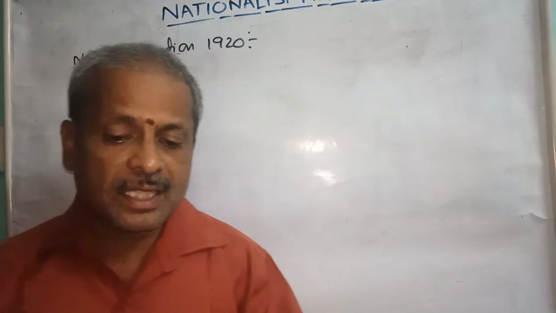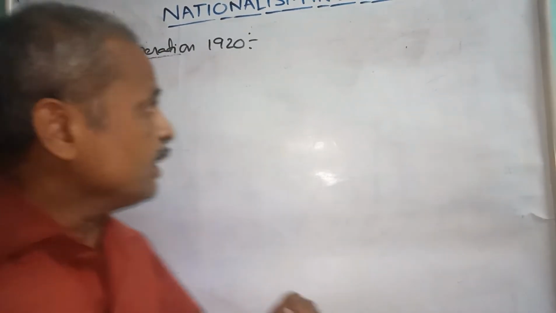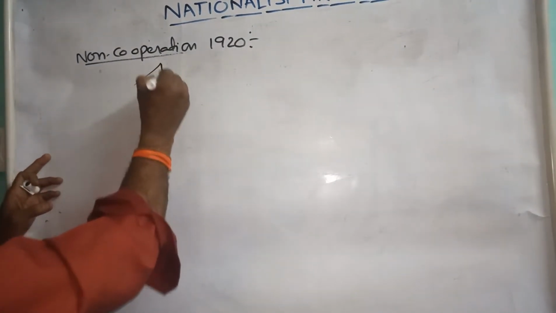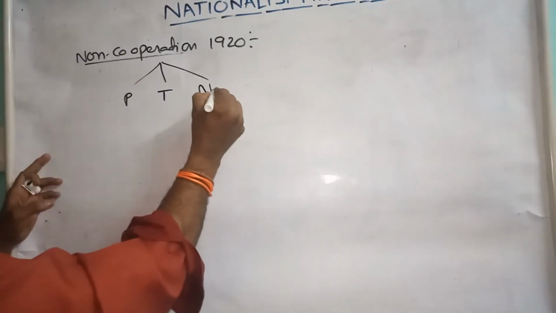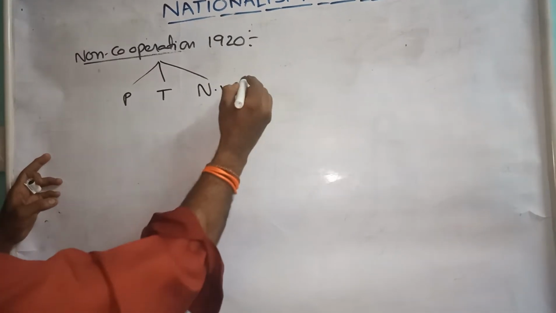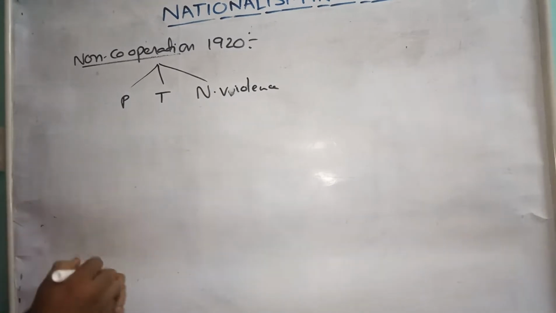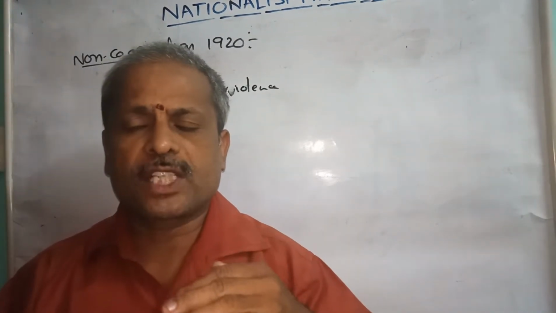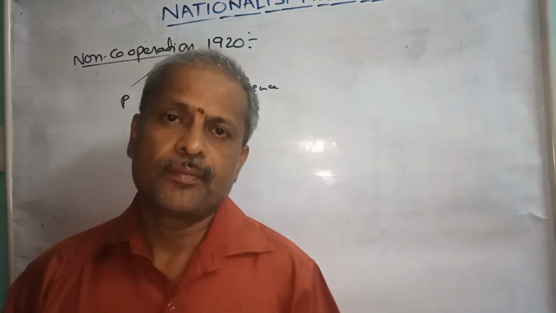But Gandhiji told one important thing. He wanted to continue the non-cooperation movement with peace, truth and non-violence methods.